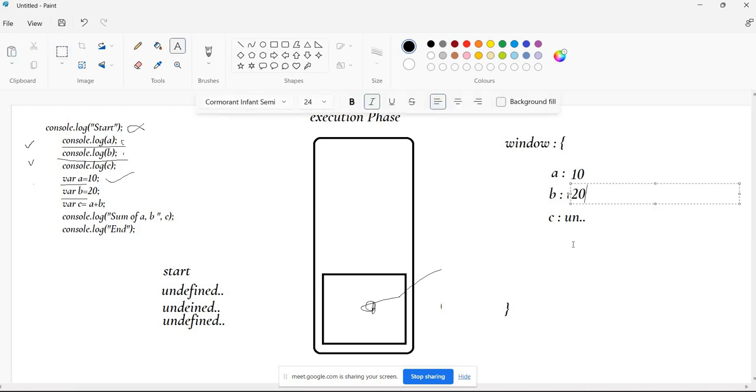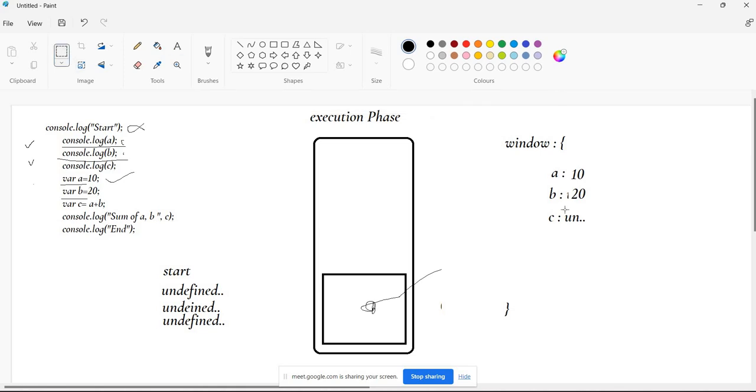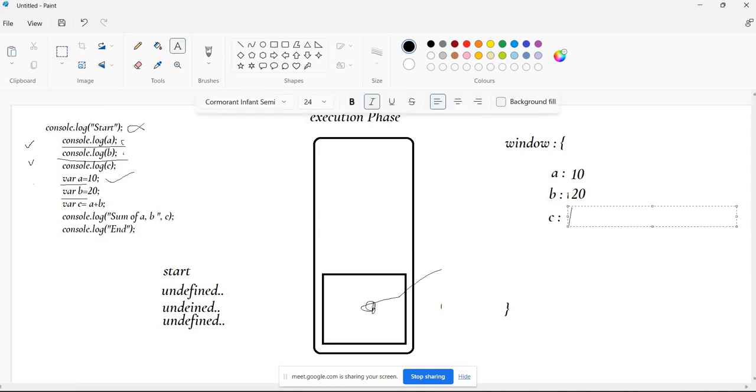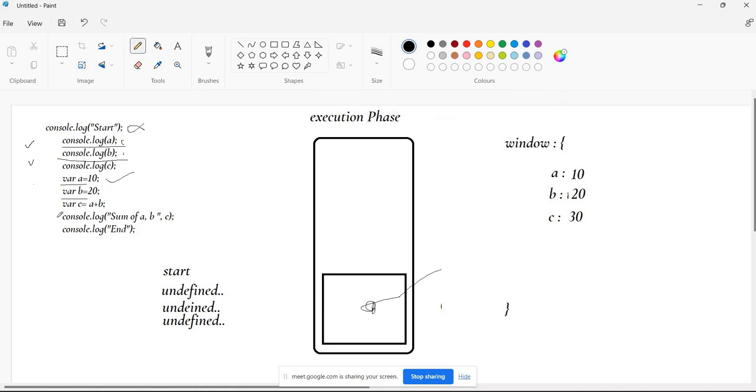The value of B will be 20, and the value of C will be 30, because C is equal to A plus B, which means 10 plus 20, that will be 30. Then it will execute console.log sum of A comma B. Now what is the result for this statement? Sum of A, comma B.